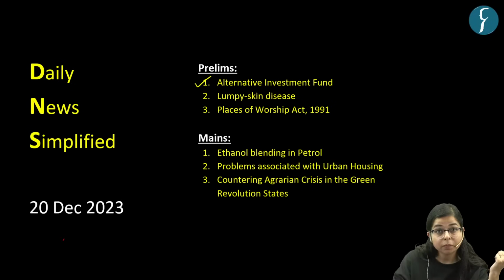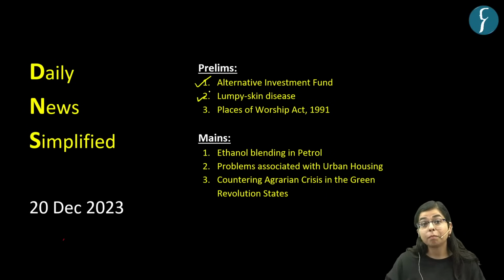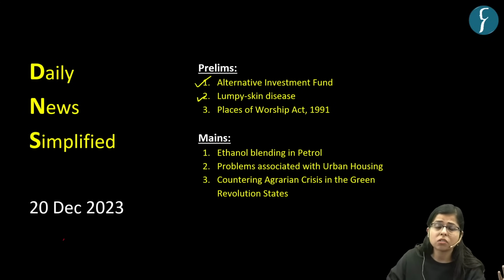Now for prelims, our first topic is regarding the recent guidelines given by RBI to prevent evergreening of loans, right? So there is a question based on it. The second question is regarding the lumpy skin disease. As you know, lumpy skin disease has been prevailing in the cattle in India since the last 2-3 years, right? The disease causes death in the cattle, and this is a significant loss to the farmers of the country, right? So let's see about this disease as we proceed further.